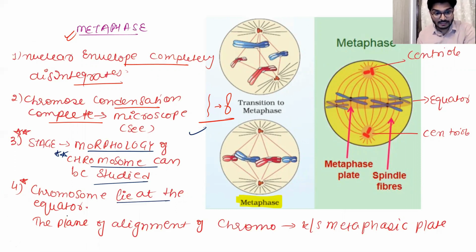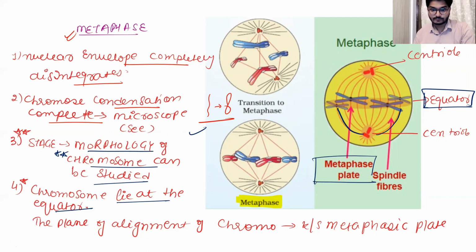And the chromosomes lie at the equator. Now in the metaphase, as you can see, this is the equator, where all the chromosomes are aligned. And from the centriole, the spindle fibers are coming, and they are going to attach to the kinetochore of the chromosome. So what is going to happen in the metaphase? The nuclear membrane completely disappears, and the chromosomes are at the equator, and it is the best stage to study the morphology. This equator where all the chromosomes are aligned is known as the metaphasic plate.